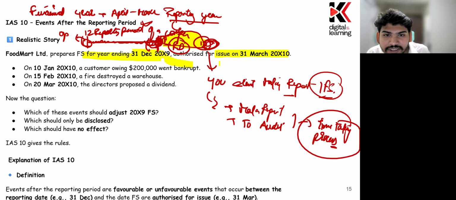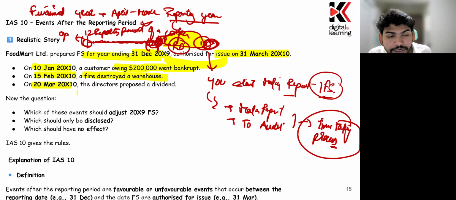So this is the time which is taken up to make the financial statement and to get them audited. And afterward, they will be having. So on this day, there was some transaction which happened. A customer owing $2 lakhs went bankrupt. In that case, they will not have the expectation to receive the money from that customer, right? So how we have to account for that is a question we have to deal with, okay? And on 15 February, a fire destroyed the warehouse. So how we are going to account for that in the financial statement is a problem.